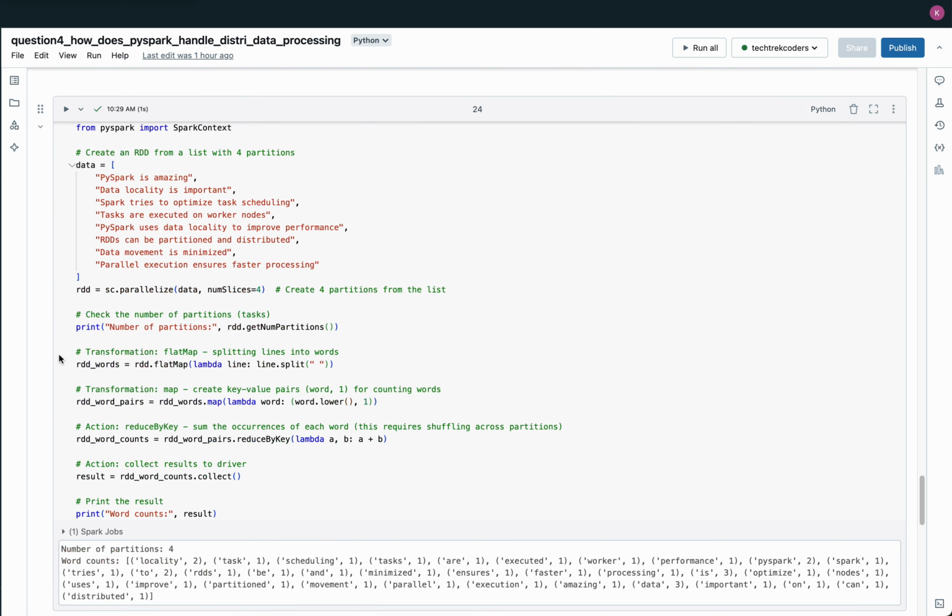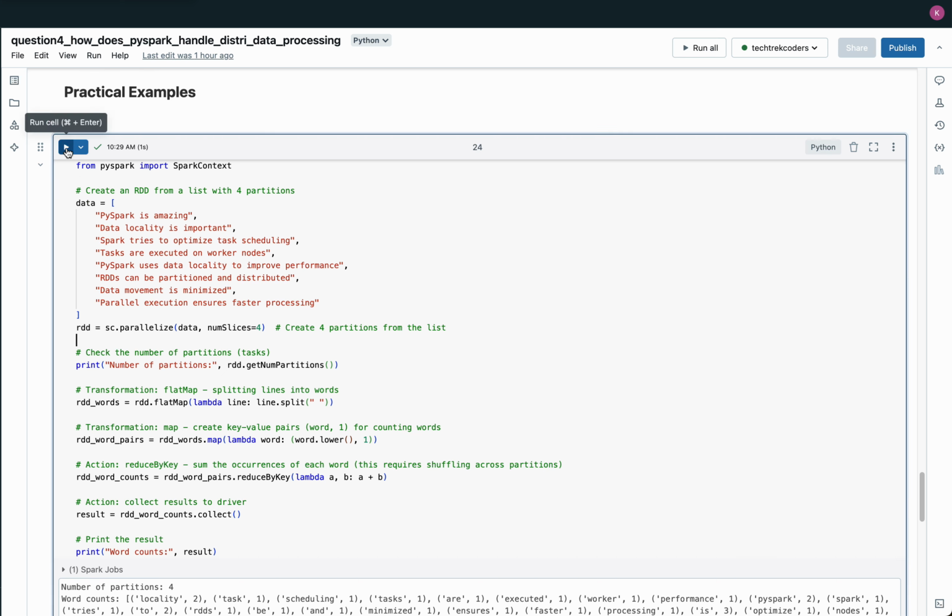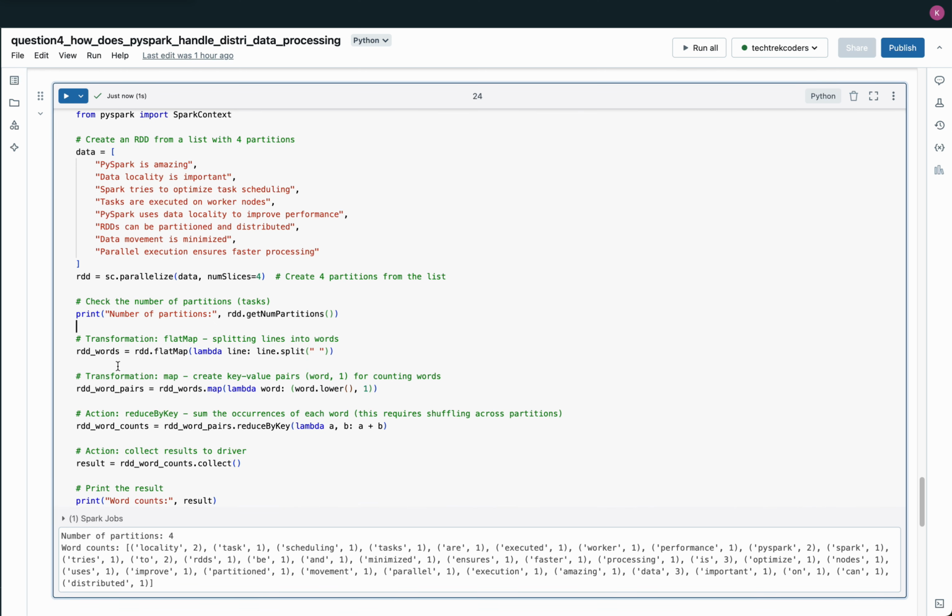Practical examples. This PySpark code demonstrates how data is partitioned, processed, and transformed in a distributed environment, with a focus on data locality and efficient word counting. The RDD is created from a list of sentences which is distributed into four partitions using the sc.parallelize function. By splitting the data into partitions, PySpark enables parallel processing across multiple worker nodes in the cluster. The code begins by confirming the number of partitions using the getNumPartitions method, which shows that the data is divided into four chunks, allowing for parallel task execution.